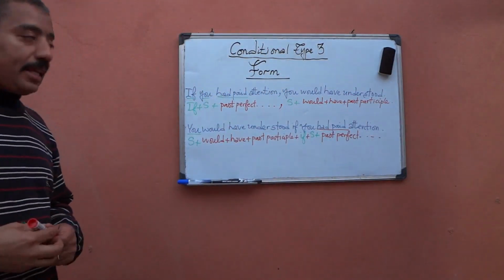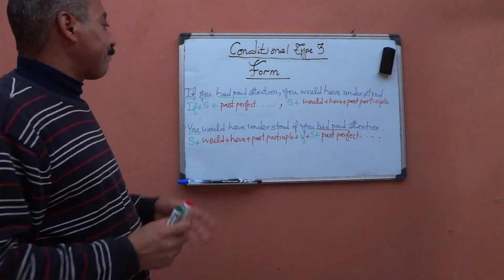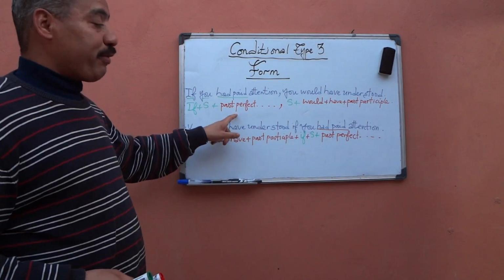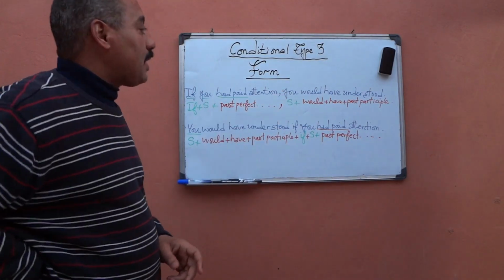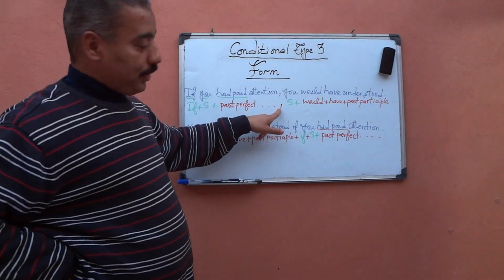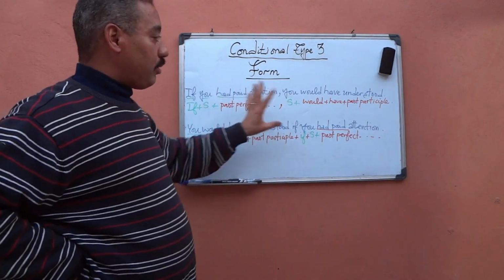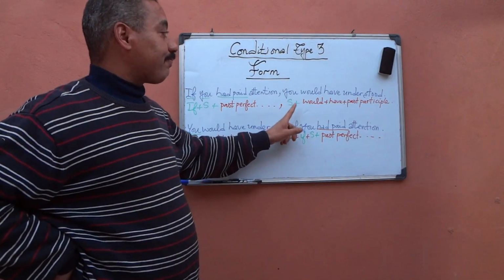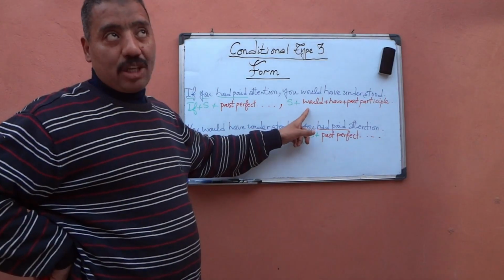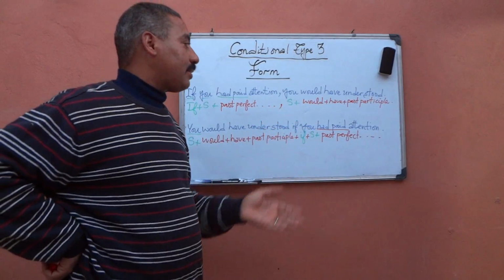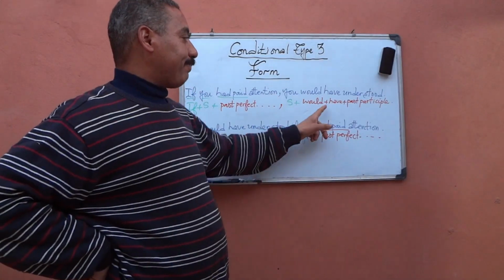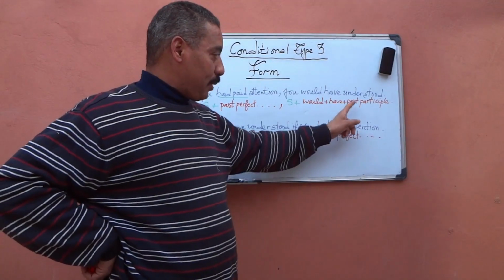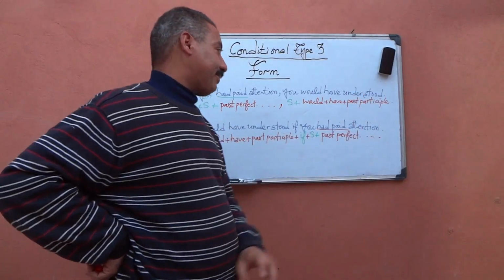So this is the form of conditional type 3. If plus subject plus past perfect plus something else. This is the if clause. Of course, as you see, there is a comma. You separate the two clauses with a comma when you start with if. And the main clause starts with subject, then would, as I said, or could, or might, or should. It depends on the situation. Plus have, plus past participle. Modal plus have plus past participle is called conditional perfect.